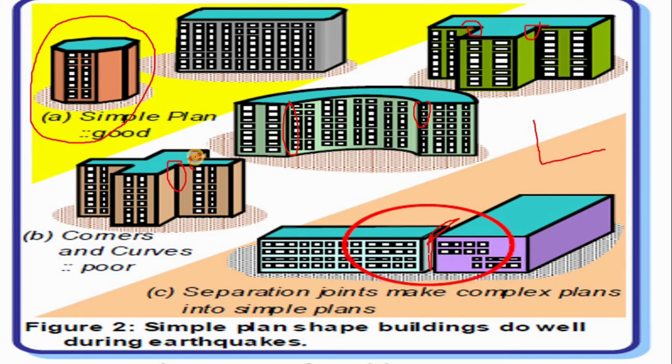You can see that four corners, there is the chance of separation of these different planes. Suppose we create a plus shape of building. So there is the separation of one part, then it should be separated by the second part, third part, and fourth part. To avoid this phenomenon of separation of building, we avoid the corners, and that's why you can see that figure A should be perfectly designed to resist the earthquake force.